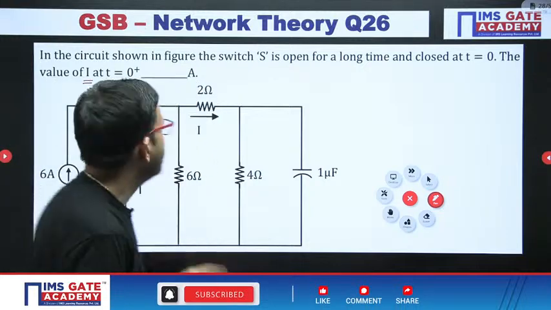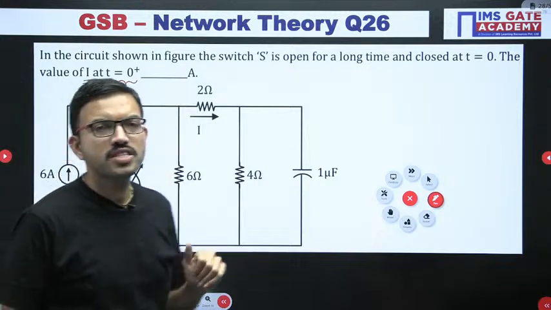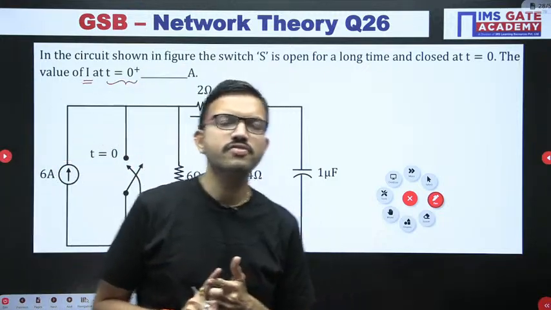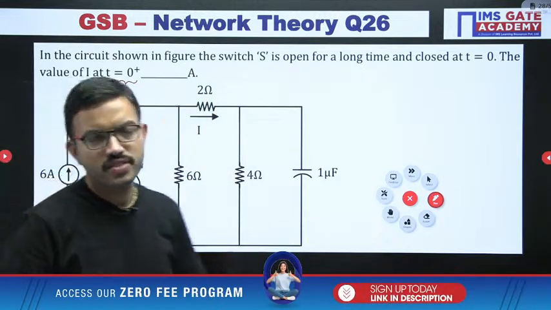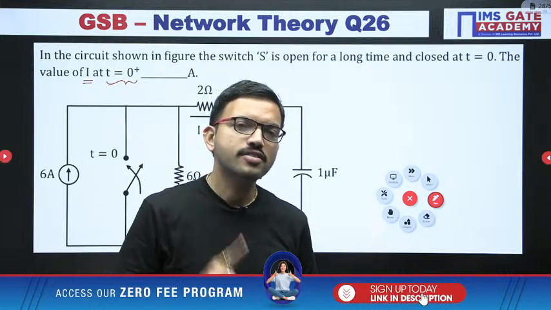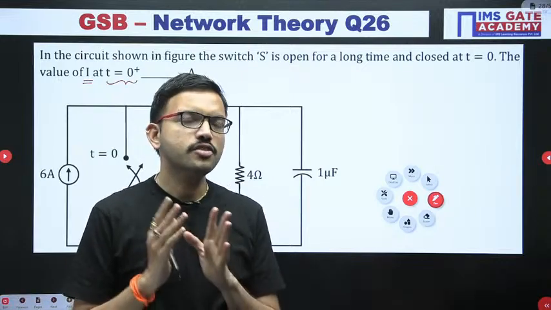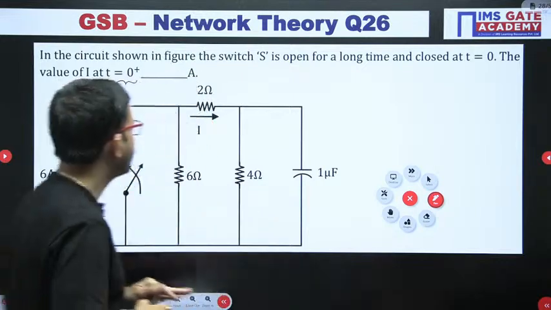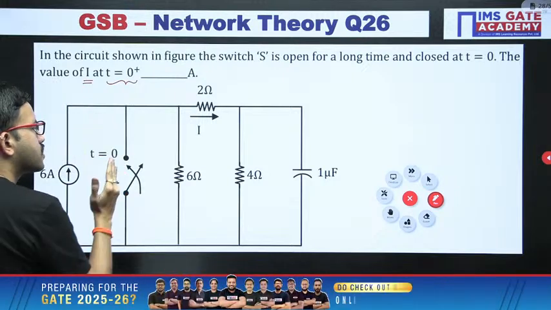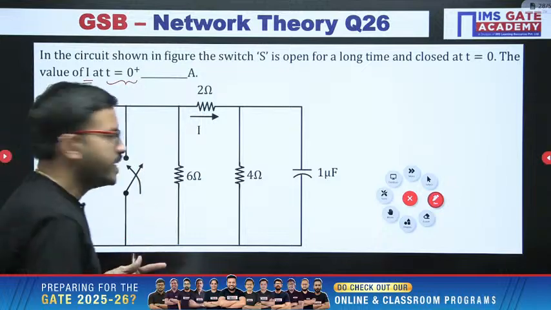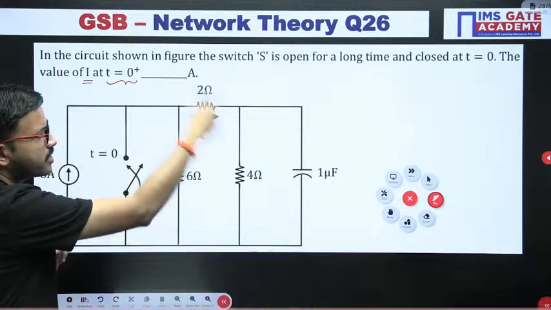Since in the question they are asking for the current flowing through the 2 ohm resistor at t equals 0 plus, the majority of students directly draw the equivalent circuit at t equals 0 plus. But whatever answer you get may or may not be correct. Most of the cases you may get it wrong. Why? The reason is very simple. Here just observe, up to t equals 0 minus, the switch is in open position, right? Switch is in open position. That means this current source is connected to this part of the circuit.